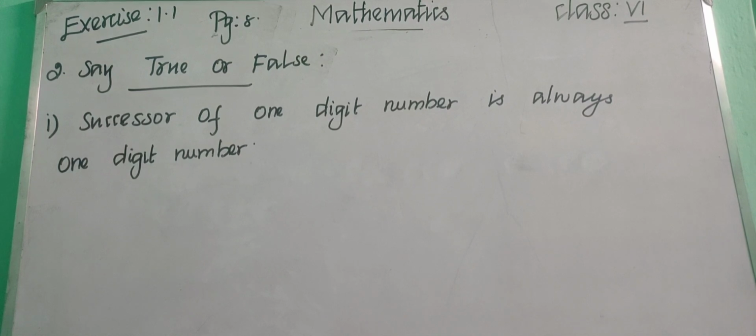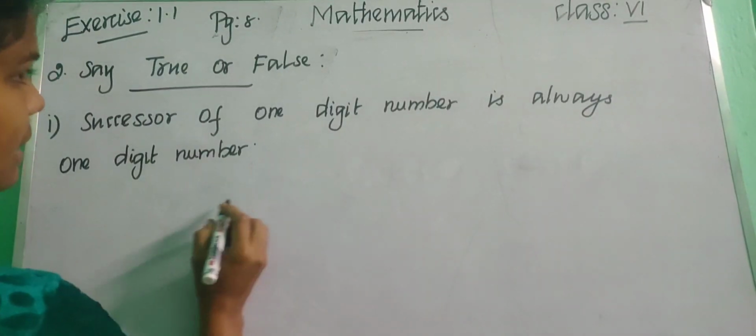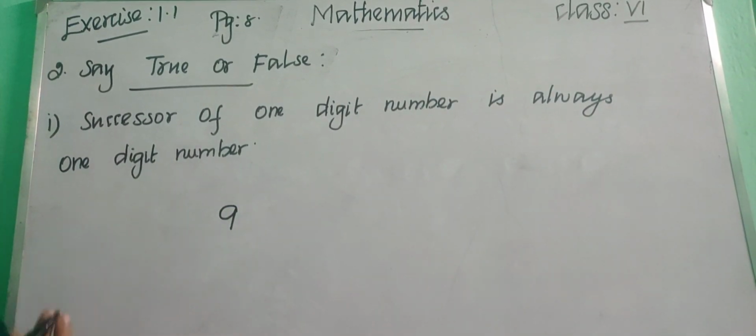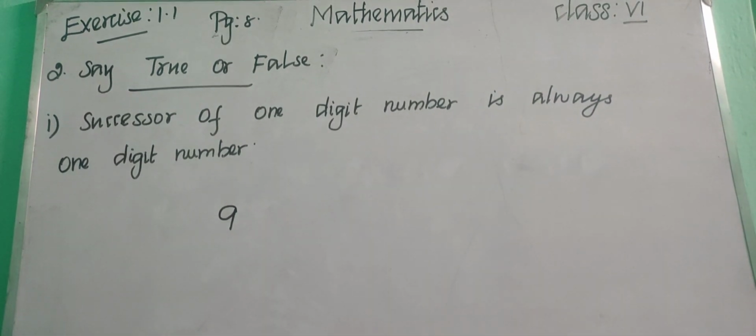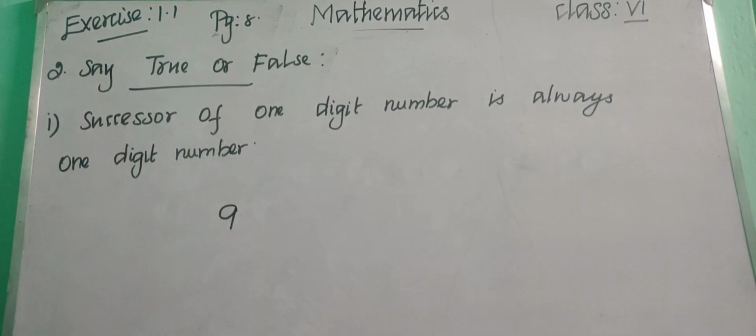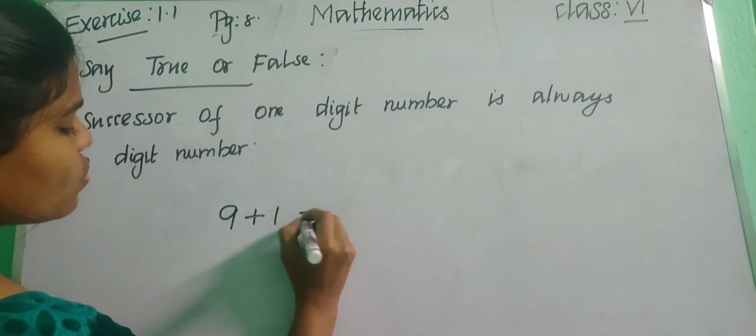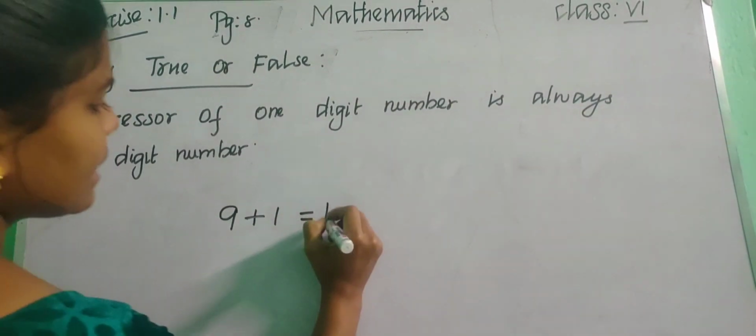So what does it mean by successor? Successor means after number, right? So plus 1. Just consider the one digit number as 9. So successor means plus 1, right? If we add plus 1, what will you get? 10, right?